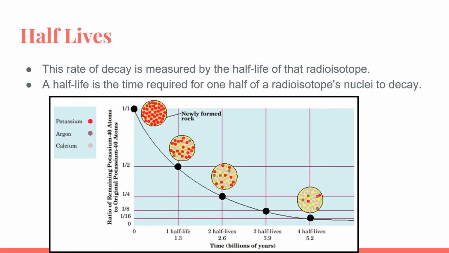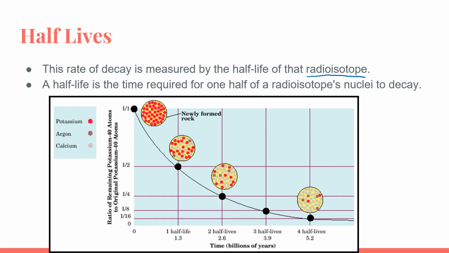So coupled with the idea that atoms are going to go through nuclear decay to increase their stability, we can actually determine how much decay occurs through this concept of half-lives. So the rate of decay is measured by the half-life of a radioisotope.